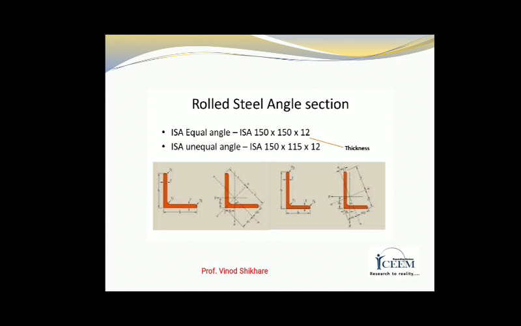If length and height or width is the same, that is known as an equal angle section, and if the length and height are not the same, the angle section is known as an unequal angle section. There are different types of angle sections used in steel structure as per their use or their functions.